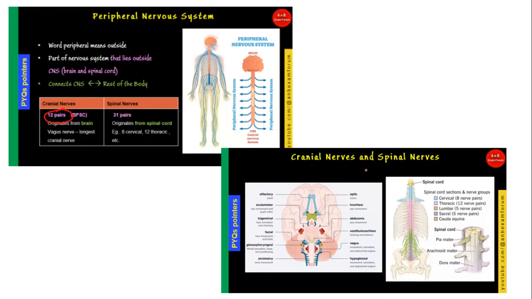And the spinal nerves, which originate from the spinal cord, are 31 pairs, like 8 cervical, 12 thoracic, and other nerves. You can see this picture. These are the nerve pairs. You don't need to remember all such names, only the number of cranial nerves and spinal nerves you have to remember.